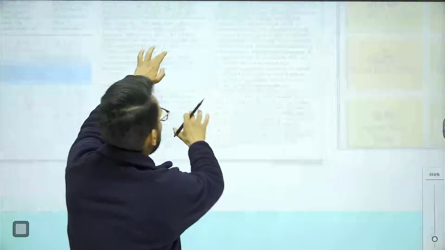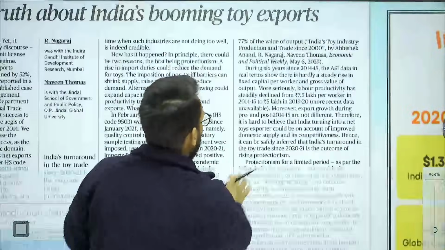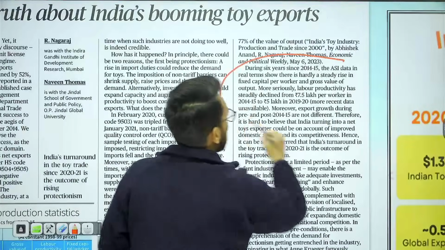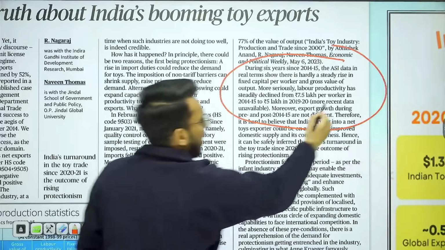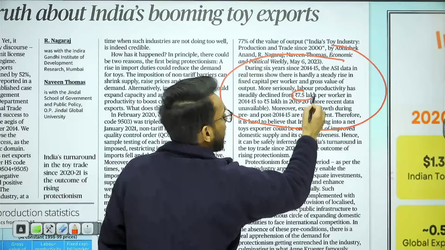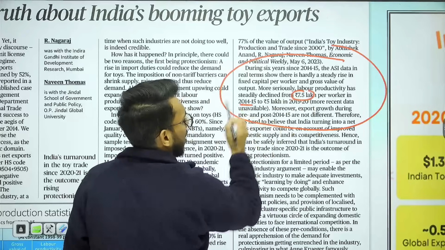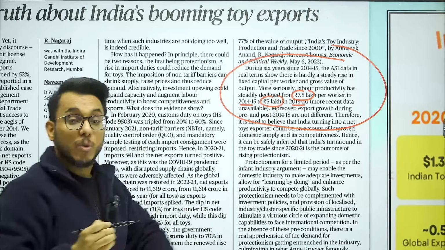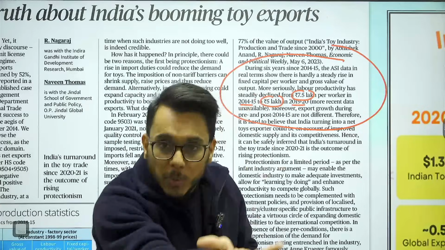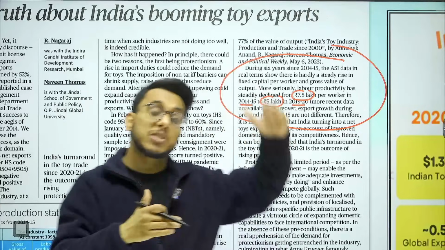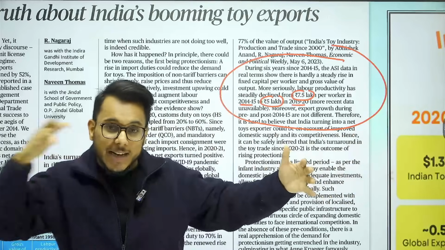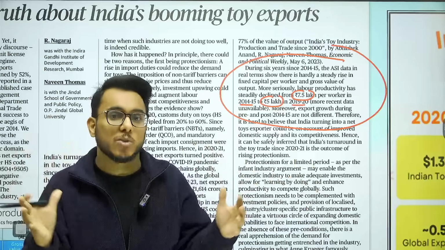Here, guys, the data given, according to the annual survey of industries, is that labor productivity was 7.5 lakh rupees per worker in 2014-15, and it has come down to 5 lakh rupees per worker in 2019-20. Productivity is how much output a worker is giving. Earlier that output was 7.5 lakh rupees. I am a worker, my output's value is 7.5 lakh. Now that has come to 5 lakh rupees. So productivity has not increased.